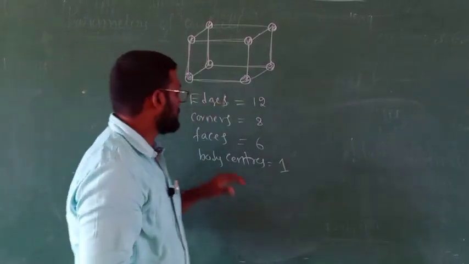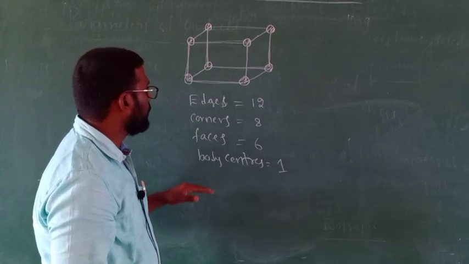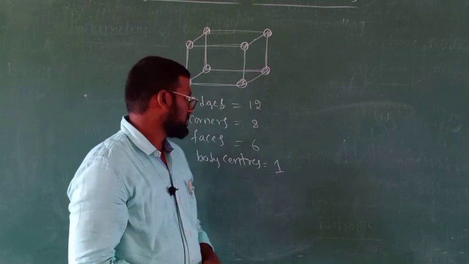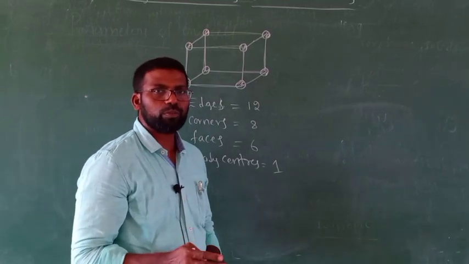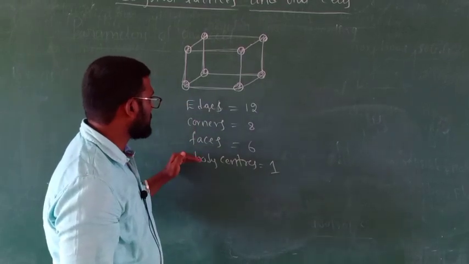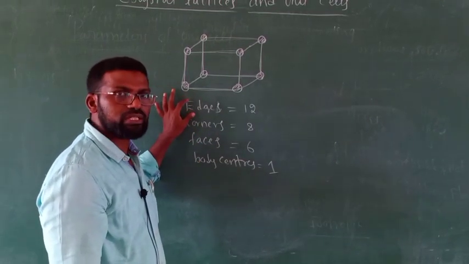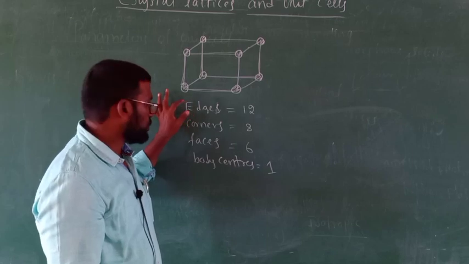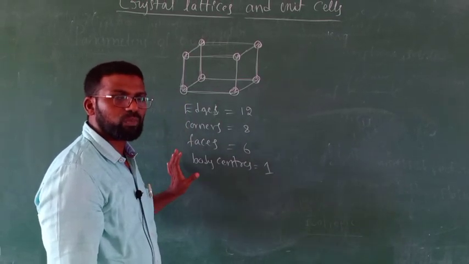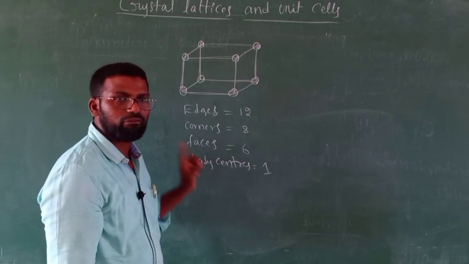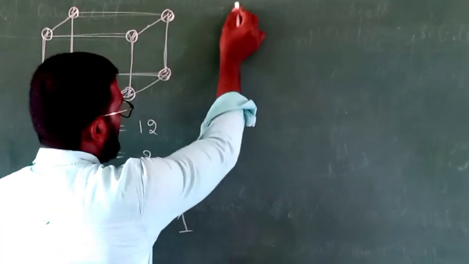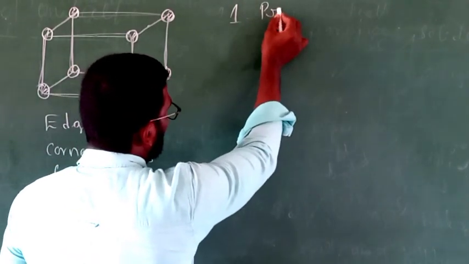Right. These are the 4 things we should know before going to discuss the 3 types of unit cells: simple cubic, body centered cubic and face centered cubic. Let's revise once again. Total number of edges: 12. Total number of corners: 8. Total number of faces: 6. Total number of body centers: only 1. Now dear students, we will discuss the first one, the primitive unit cell.